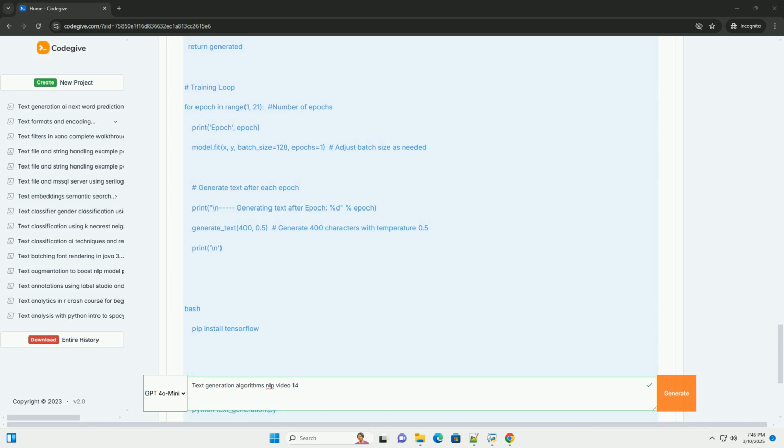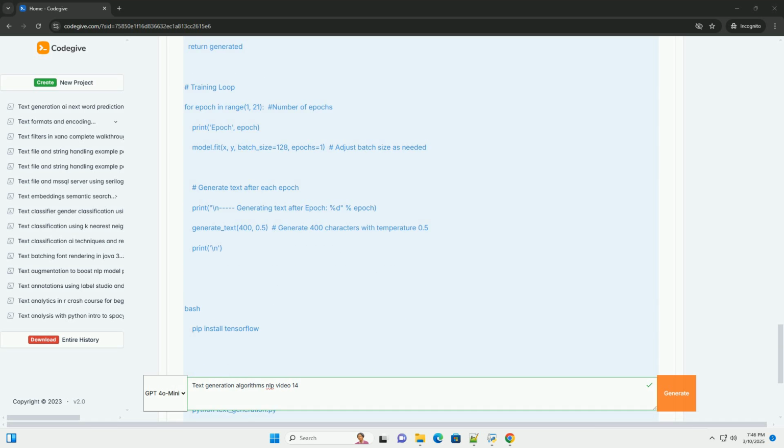Beam search maintains multiple candidate sequences, beams, at each step. At each step, it expands each beam with the top K most likely words and keeps the K best beams. This can lead to better results than greedy decoding but is more computationally expensive.